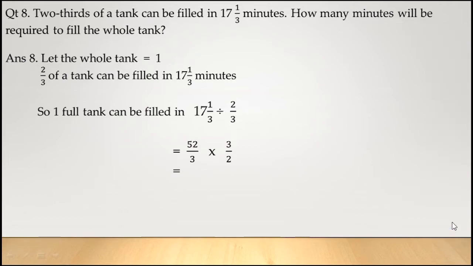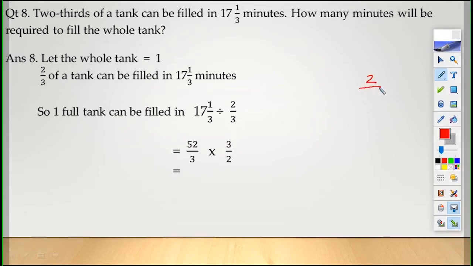Next question is question number 8. 2/3 of a tank. Children, 2/3. 2 by 3. Third, it is cardinal number and it is ordinal. Ordinal number stands for the denominator. 2/3 of a tank can be filled in 17 and 1 by 3 minutes. How many minutes will be required to fill the whole tank, children?